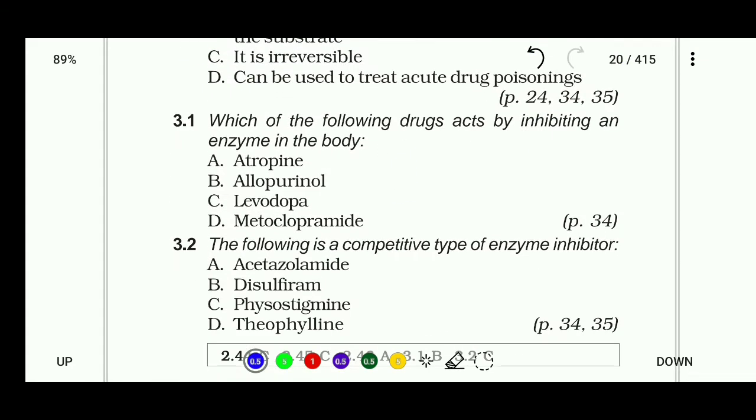Next question. Which of the following drugs acts by inhibiting an enzyme in the body? Atropine, allopurinol, levodopa, metoclopramide. The right answer is B. Allopurinol acts by inhibiting an enzyme in the body. Next question. The following is a competitive type of enzyme inhibitor: acetazolamide, disulfiram, physostigmine, theophylline. The right answer is physostigmine.